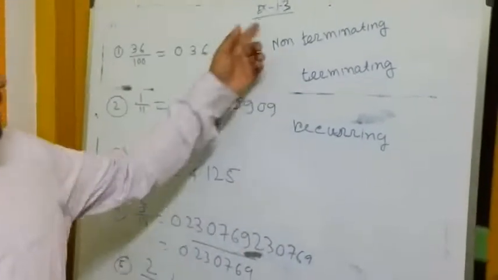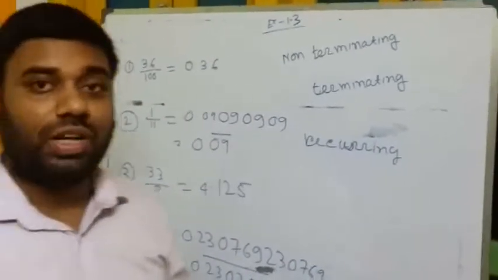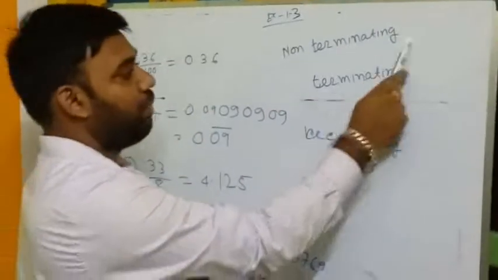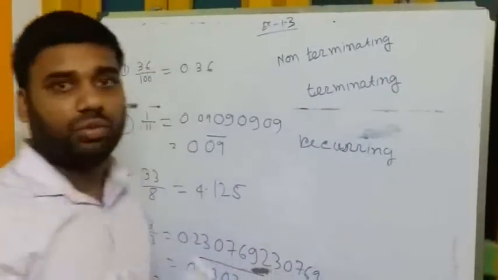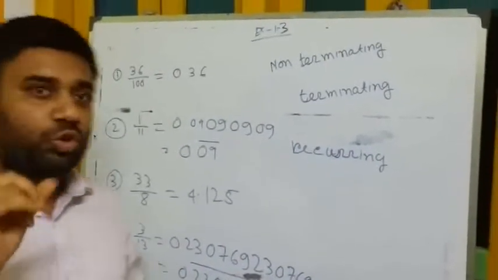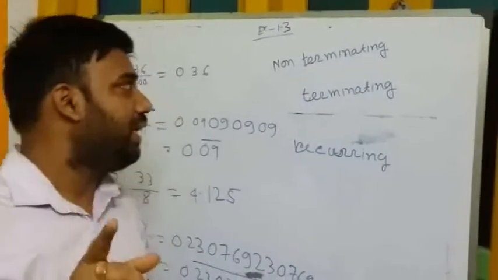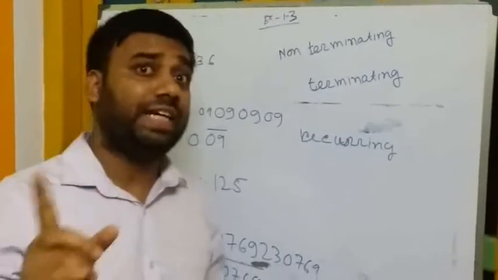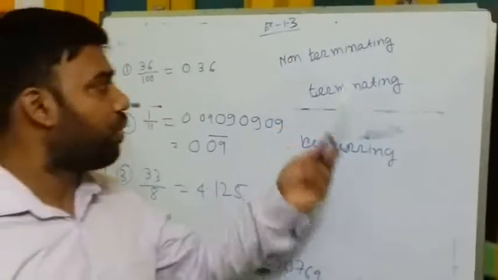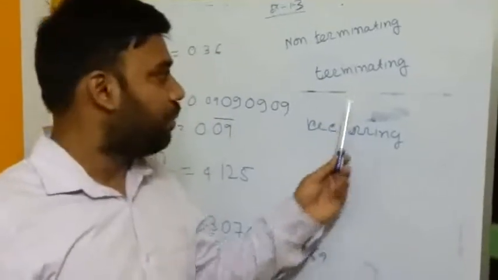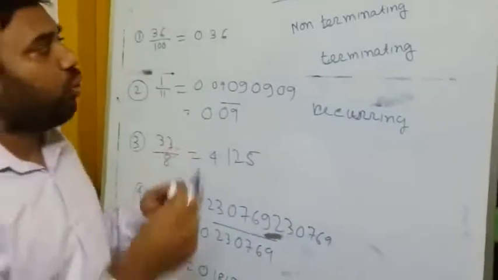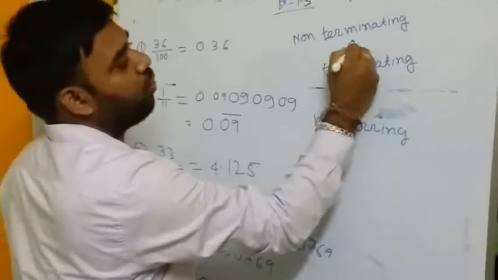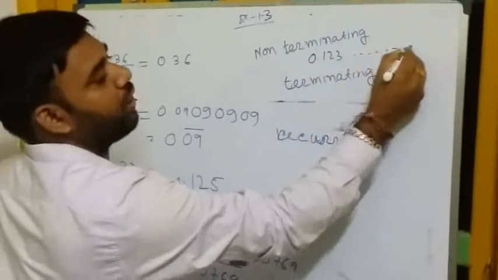In exercise 1.3, first we have to learn three terms: non-terminating, terminating and recurring. Non-terminating means those numbers which don't have any end. Numbers which have an end are called terminating numbers. Non-terminating means, for example, 1.23 and continuing, which has no end.